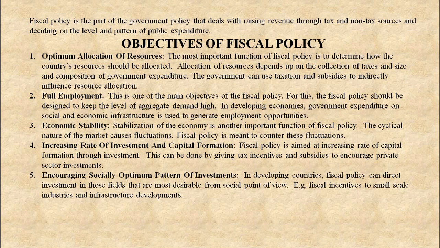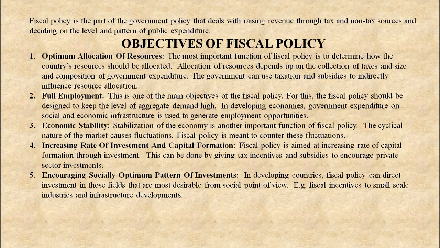Next, increasing rate of investment and capital formation. Fiscal policy is aimed at increasing the rate of capital formation through investment. This can be done by giving tax incentives and subsidies to encourage private sector investments.